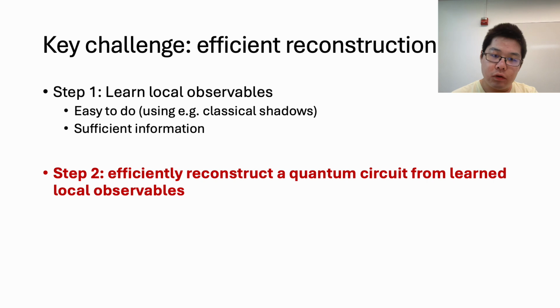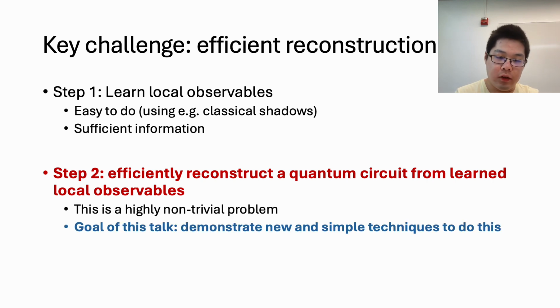And we also know that because the unknown quantum circuit is shallow, the local observables actually provide sufficient information to reconstruct the circuit. So really, the challenge is all about step two, which is to efficiently reconstruct a quantum circuit from learned local observables. And hopefully I will convince you that this is a highly non-trivial problem. The goal of this talk is to demonstrate new and simple techniques to do this.